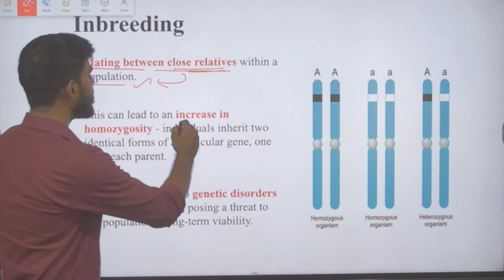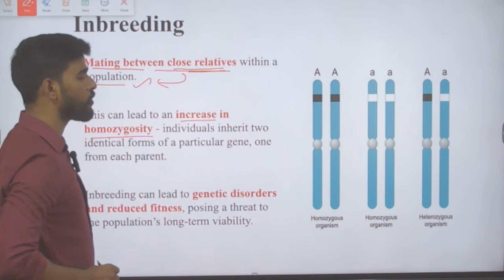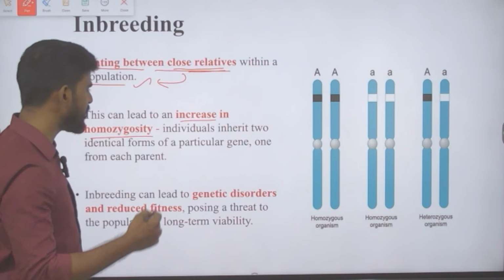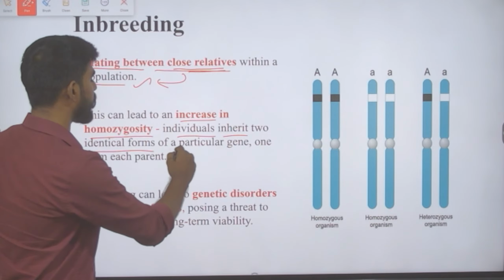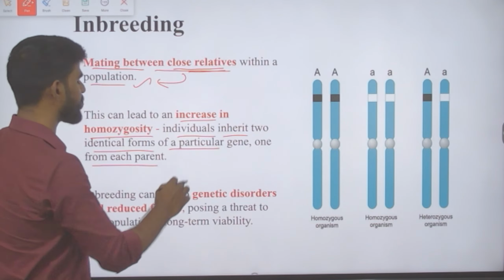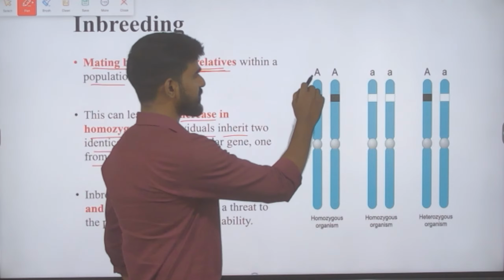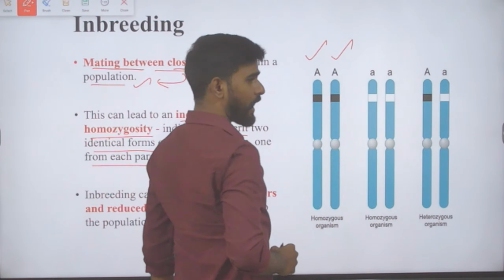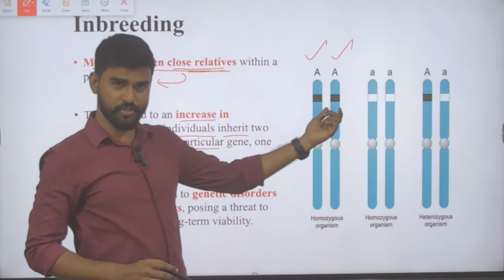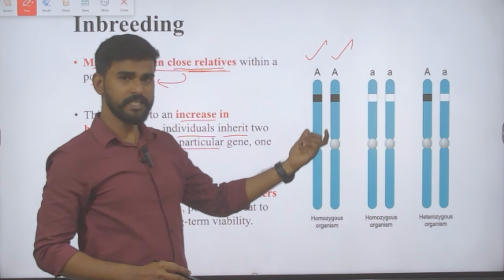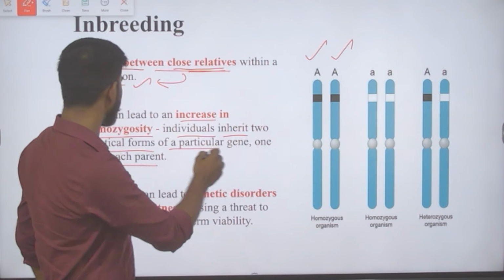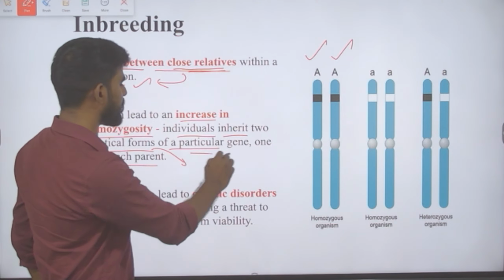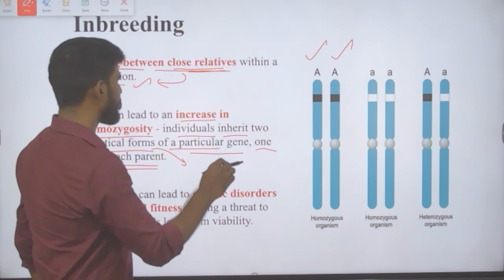This can lead to an increase in homozygosity. So what is homozygosity? That is individuals inheriting two identical forms of a particular gene, one from each parent. So this is the best example here. Two identical forms of the same gene are obtained, one from each parent.